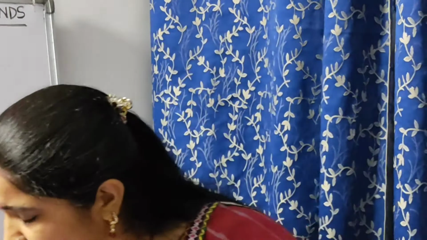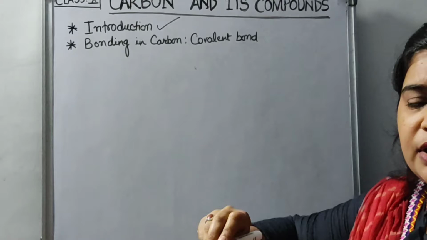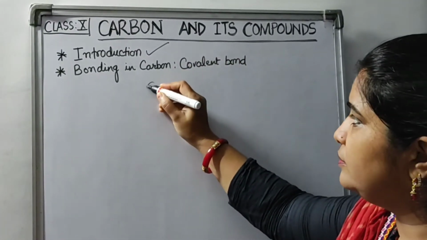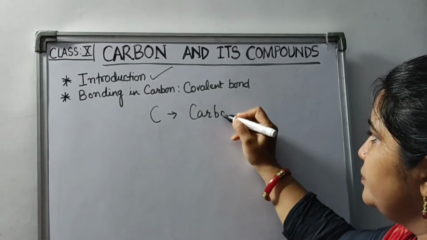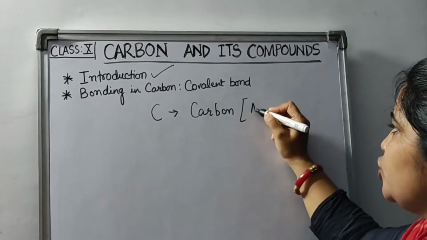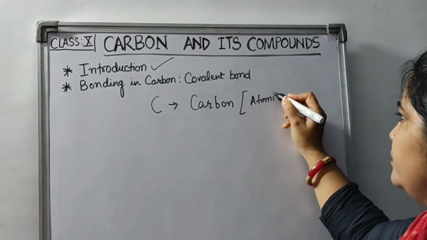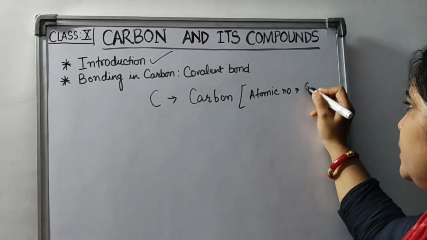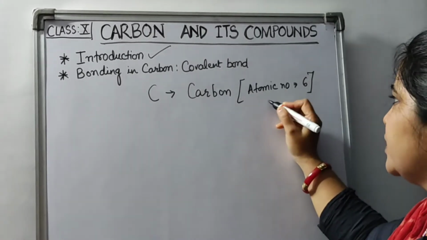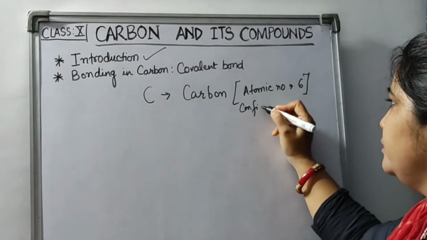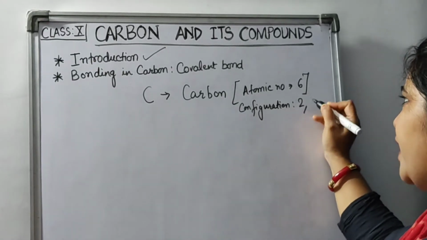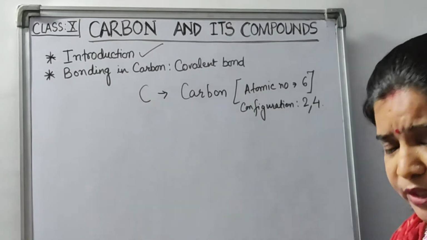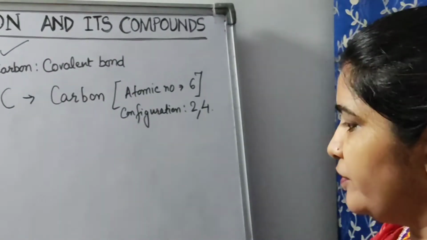So children, today in the introductory part, I have already introduced carbon. Carbon has atomic number 6, so the configuration will be 2 and 4. Okay, am I right? Okay, fine.